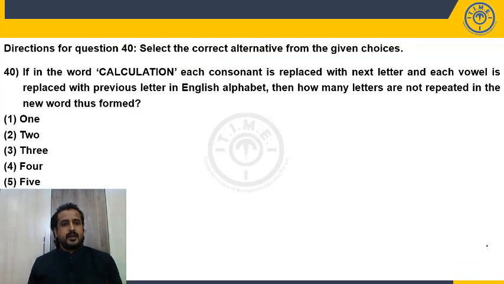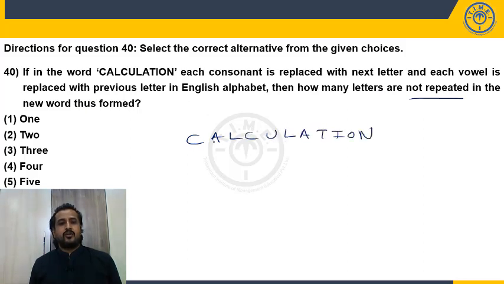Last question. If in the word calculation, each consonant is replaced with the next letter and each vowel is replaced with the previous letter in the English alphabet, then how many letters are not repeated in the new word thus formed? What is the given word? Calculation. And don't take the spelling wrongly. Now what is given? Each consonant is replaced by the next letter. C is a consonant. So D, L, M, C, D, L, M, T, U, N, O. So consonants are completed. And each vowel is replaced with the previous letter. A, previous letter Z, U, T, A, Z, I, H, O, N.